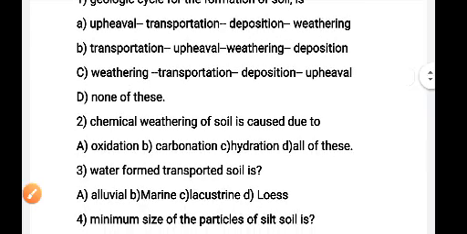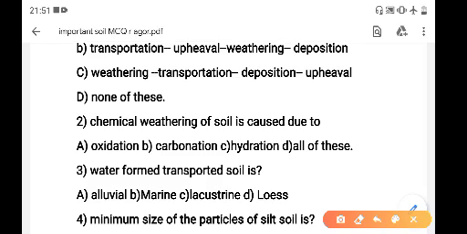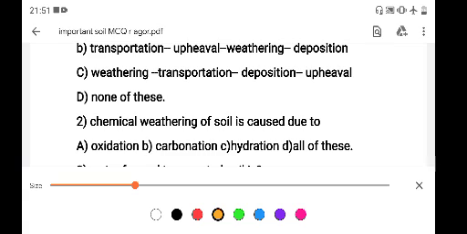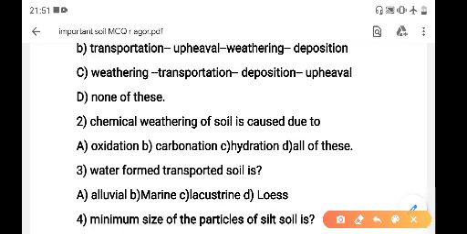Question 2. Chemical weathering of soil is caused due to oxidation, carbonation, hydration. Option D, all of these. Now, what is oxidation? Oxidation is the reaction of rock minerals with oxygen. Carbonation is the process of the rock minerals reacting with carbonic acid. And hydration is the interaction of a substance with water. So all options occur due to chemical weathering. So the correct answer is option D.